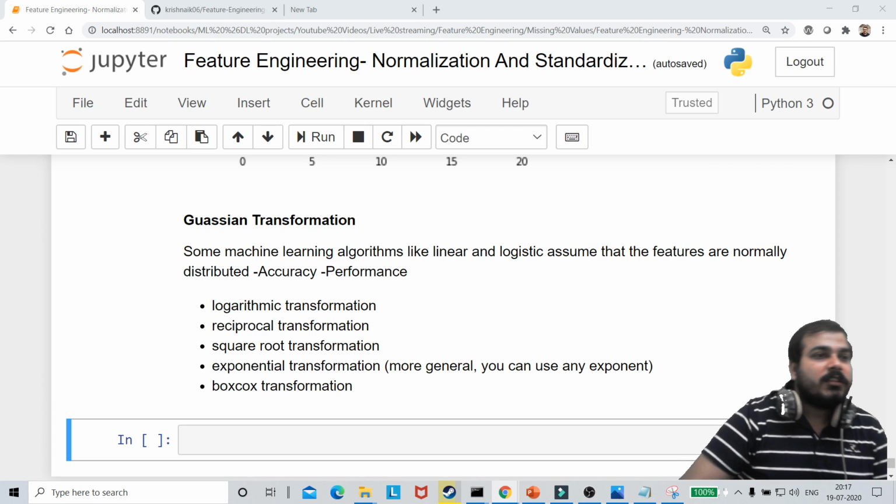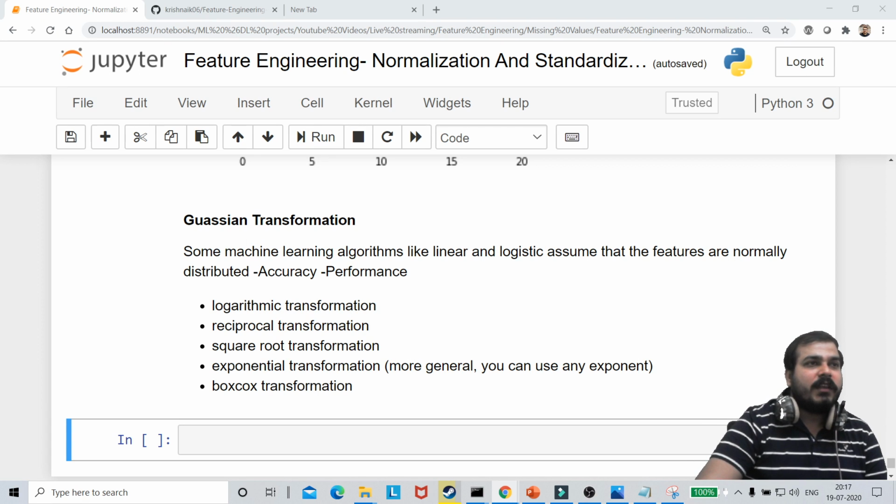After log transformation, do we need to apply normalization? No. Okay, do you need to apply normalization? Yes, probably it may be required. But we'll just see how to perform this.